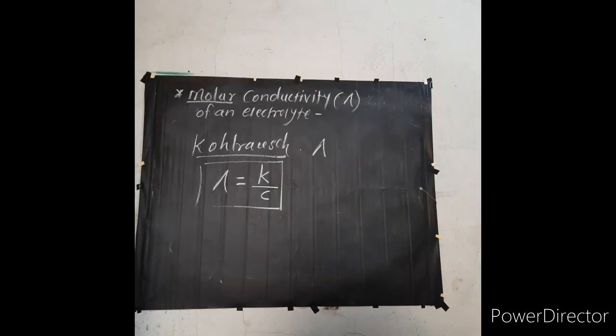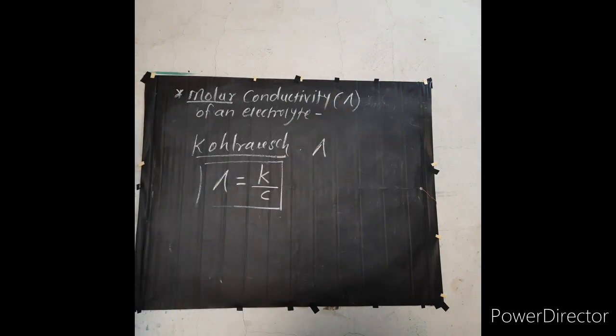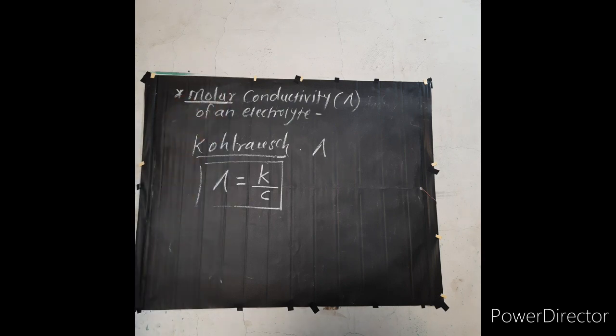Now we will see the molar conductivity of an electrolyte, which is denoted by the symbol lambda. Molar conductivity means what? The concentration of a solution can be expressed in different methods, like molality, mole fraction, molarity, formality. Why is this term used here?